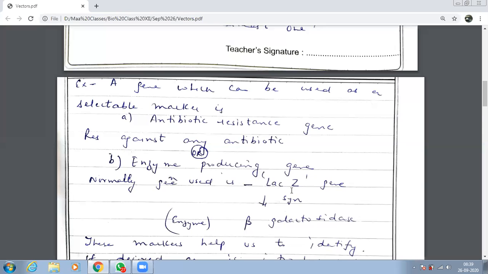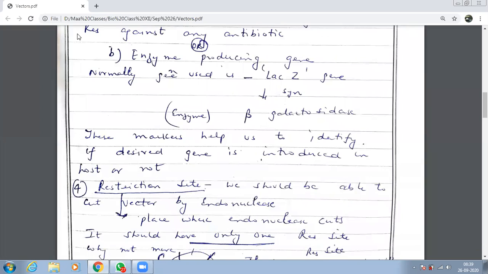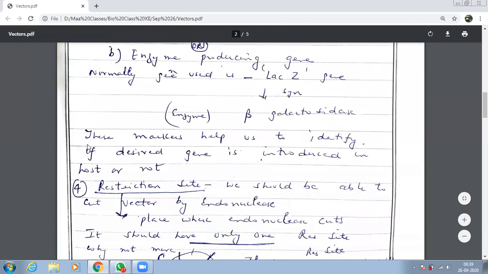The name of the gene is LAC-Z gene. This will synthesize beta galactosidase. Which enzyme does it synthesize? Beta galactosidase.